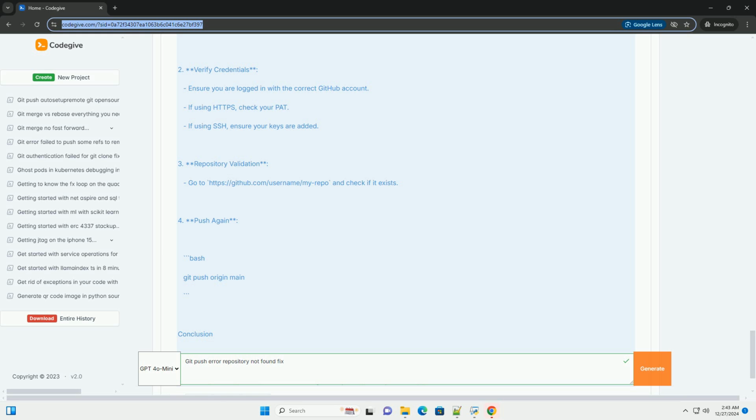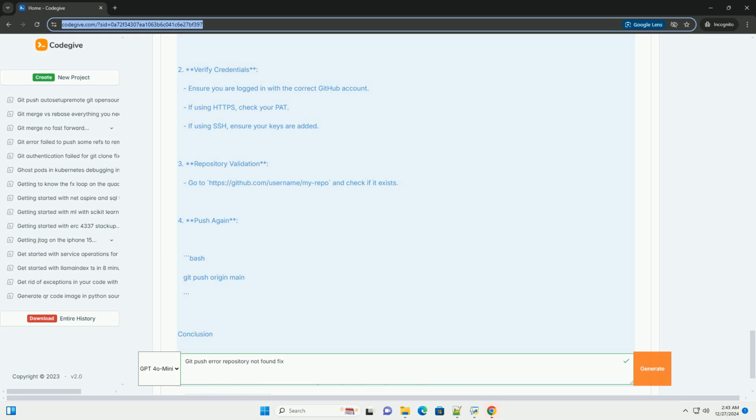Step 3. Check repository existence and permissions. Make sure that the repository exists on GitHub and that you have permission to access it. You can do this by navigating to the repository URL in your web browser. If it doesn't exist, you might need to create it. If you do have permission issues, contact the repository owner for access. Step 4. Check for case sensitivity. Lastly, ensure that the repository name is correctly spelled and matches the case. GitHub repositories are case sensitive.